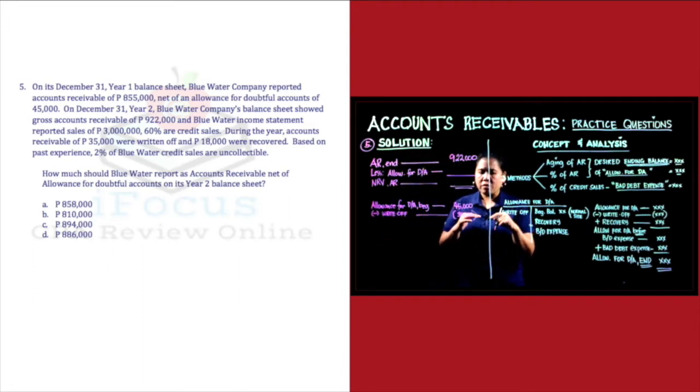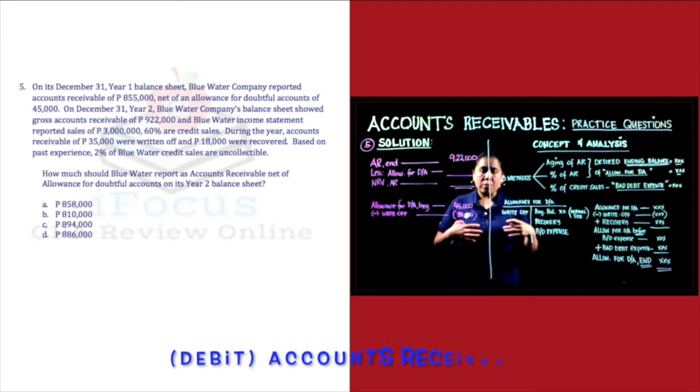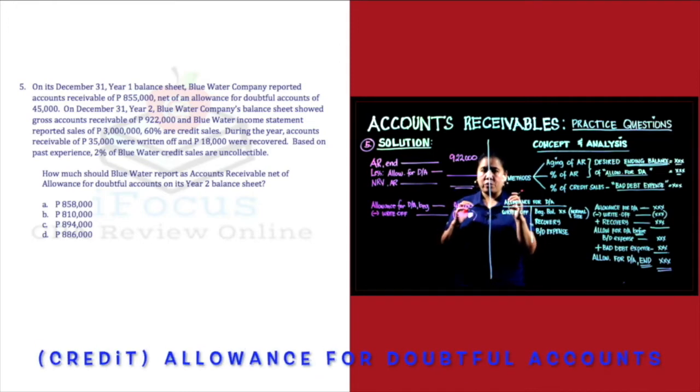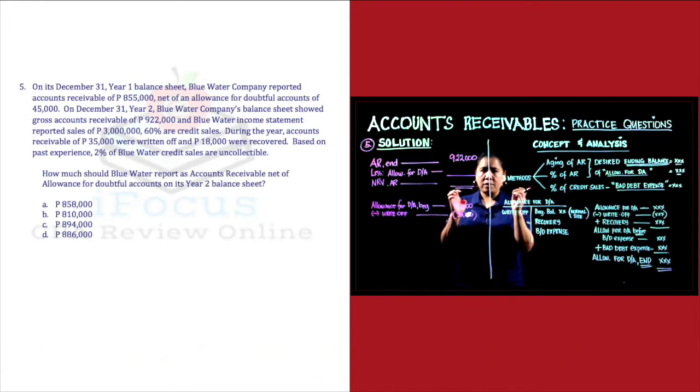And $18,000 were recovered. So, ano ba ang effect ng recovery sa ating allowance for doubtful accounts? Ang recovery is addition to our allowance for doubtful accounts. Ano bang entry natin sa recovery? We debit our accounts receivable dahil naka-recover tayo and credit to allowance for doubtful accounts to set up this accounts receivable na nasingil natin.